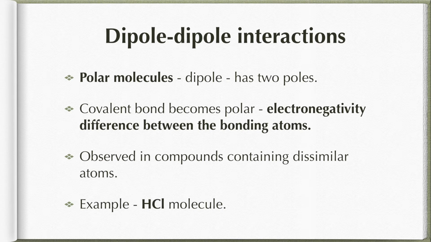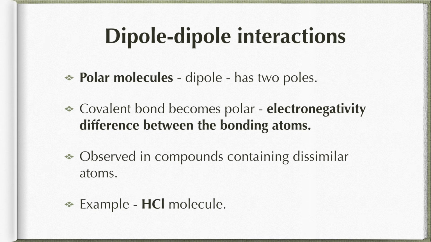As a result, the interactions are said to be dipole-dipole interactions. Okay, now as you can see over there in the second point, covalent bond becomes polar because of the electronegativity difference between the bonding atoms. That is what I have explained, that H and Cl, when I take, chlorine is more electronegative.